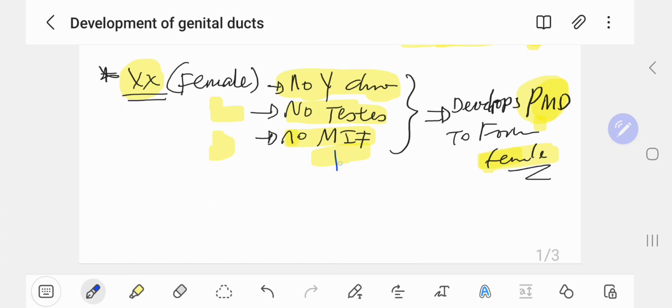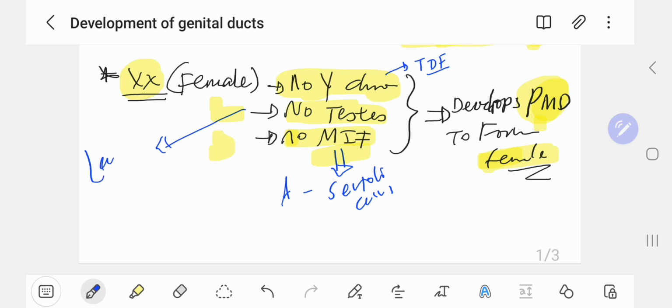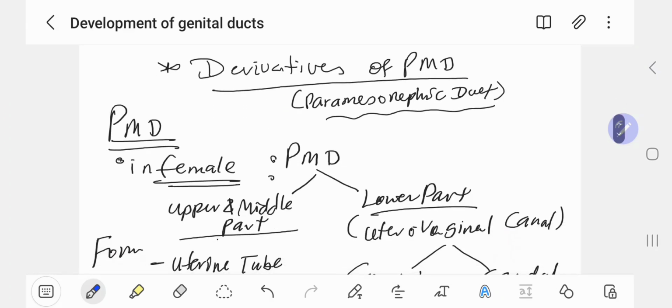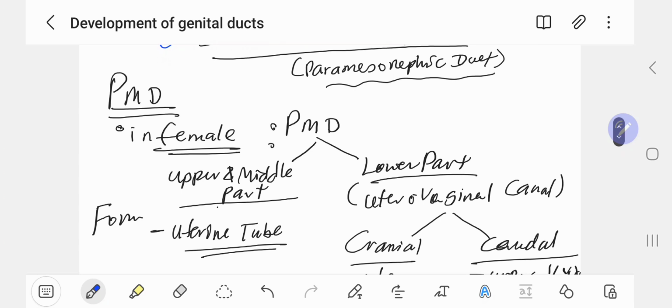Mullerian inhibiting substance means Sertoli cells, due to the absence of Sertoli cells. Why? There is no testis, and there is no testis determining factor, because the Y chromosome is used in the testis portion. There is no Leydig cells. So due to that reason, the para-mesonephric forms. The derivatives of para-mesonephric is in the female.